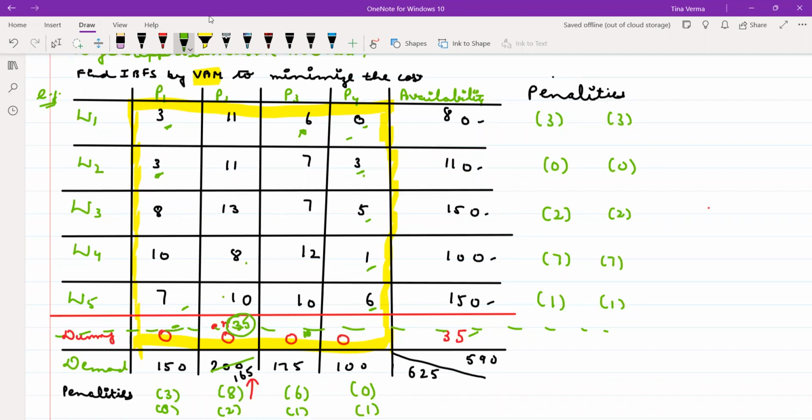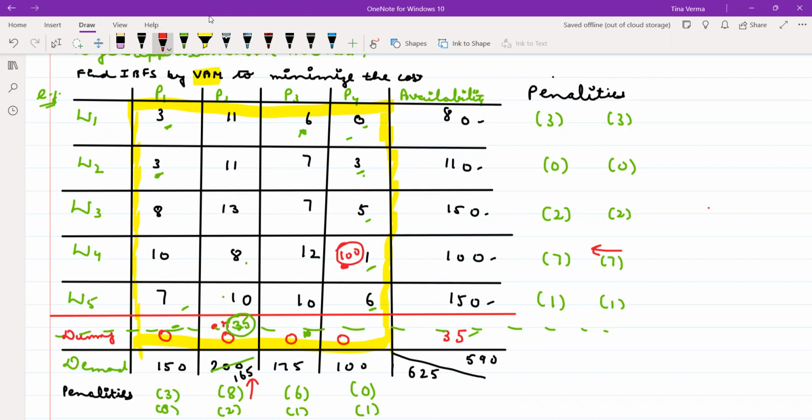Now which penalty do you have to choose? The highest penalty you have to choose to enter. What is the highest penalty? 7. Right? So here you will enter. What is the minimum cost? 1, 12, 8 or 10. What is minimum? 1. So you will do the assignment here. Now what is minimum? 100 or 100? Both are the same. So you can assign 100 over here.